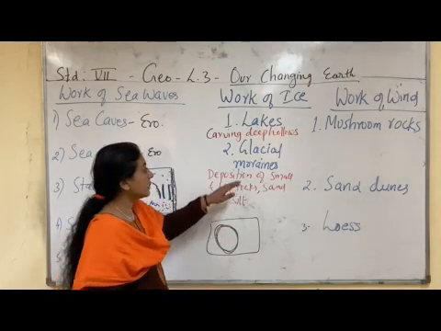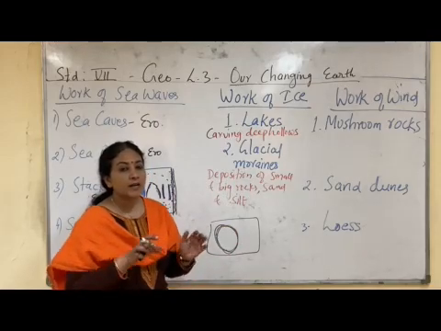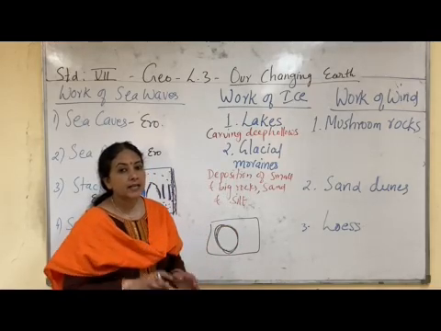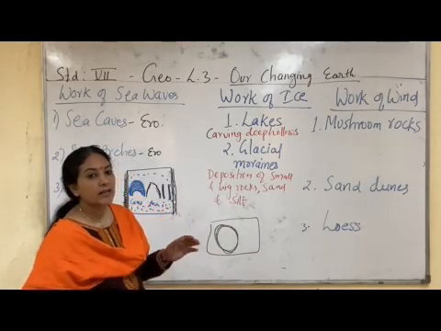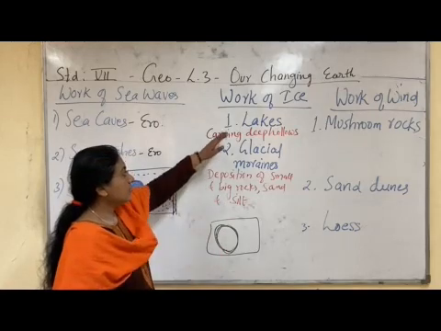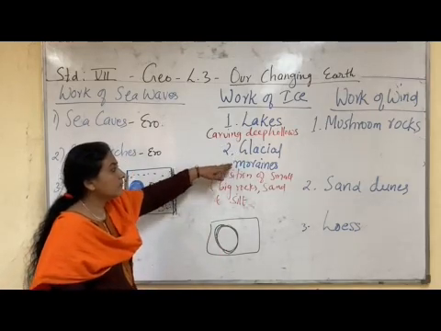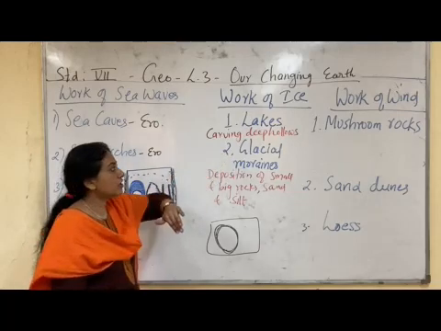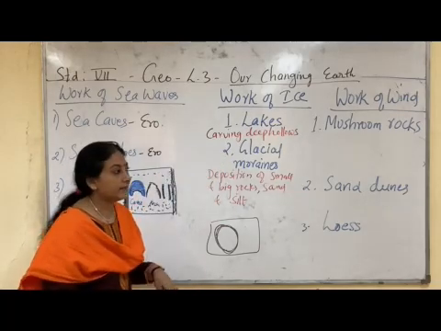That is called glacial moraines. Glacial moraines means the deposition made by the glaciers in the mountainous areas where ice is there. So these are the only two features formed by ice. Glacial moraine is a depositional activity while lake is an erosional activity.